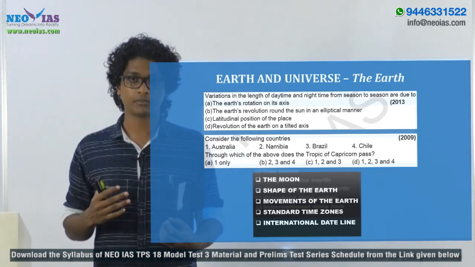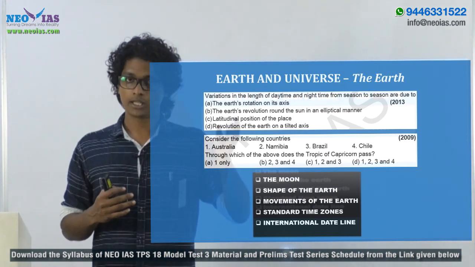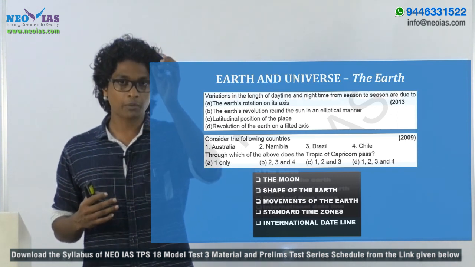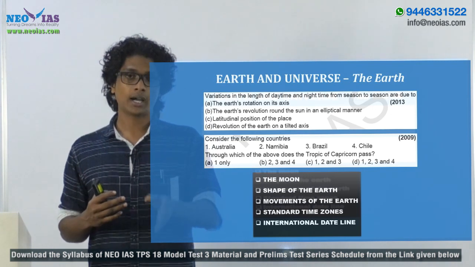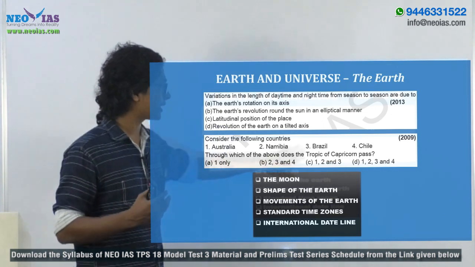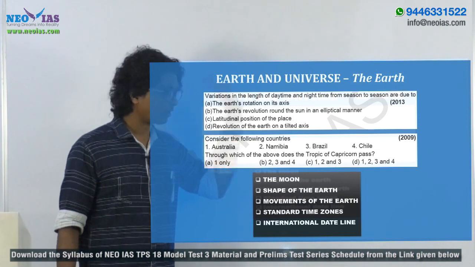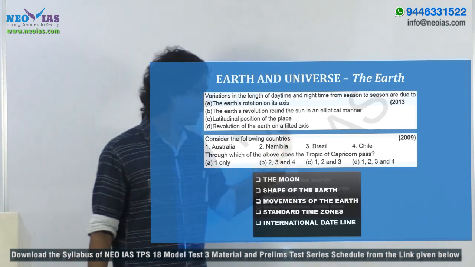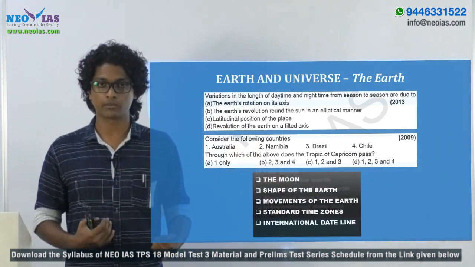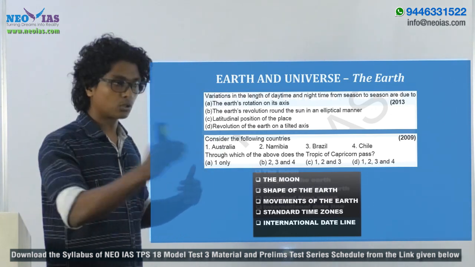within India. And if you take the standard time zone of India, the longitude is 82.5 degree east. Okay, so you have to keep in mind which of the states fall on this line, in the sense the 82.5 degree east longitude. Okay, so you can expect such questions. Different countries will be given, and you will be asked to find out which one of them passes through either the Tropic of Capricorn or the Tropic of Cancer, or the 82.5 degree longitudinal line, right? Or the equator also. You have to keep in mind the countries which fall on the equator also.